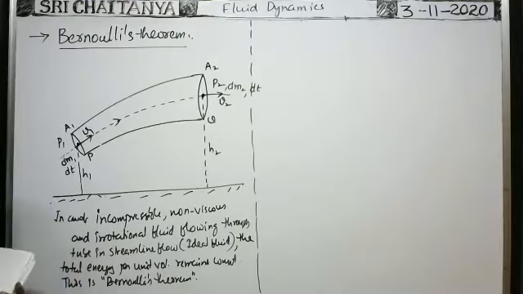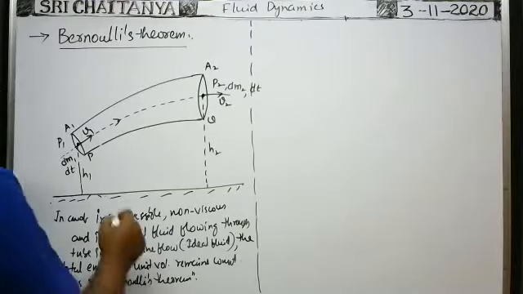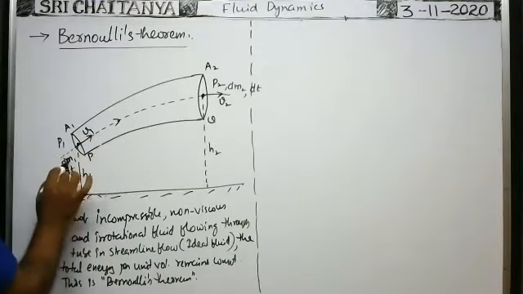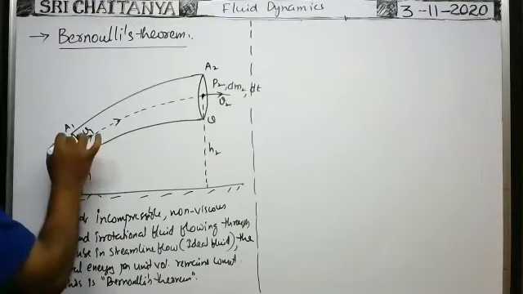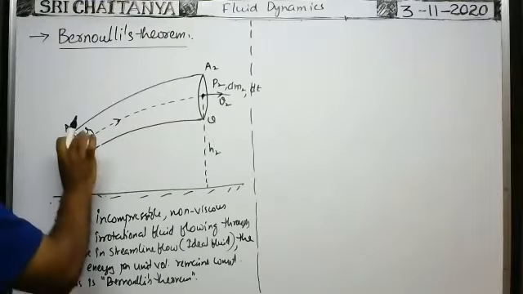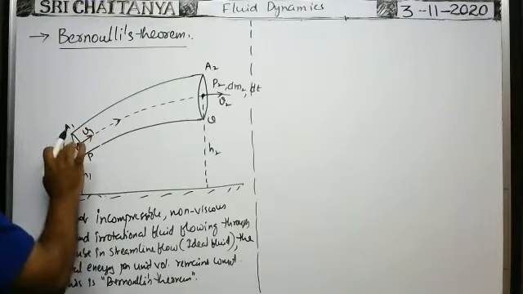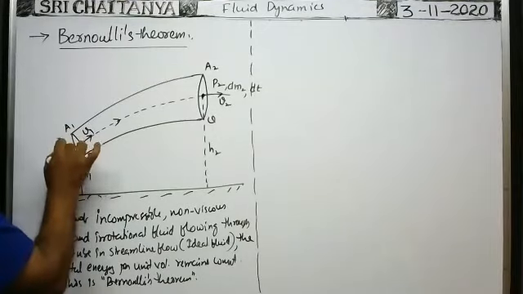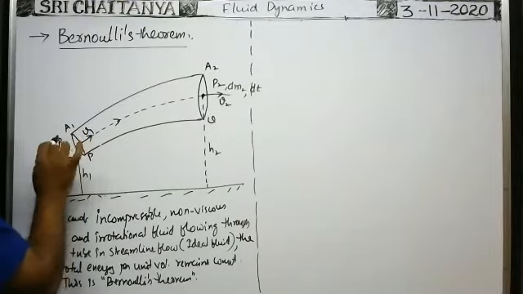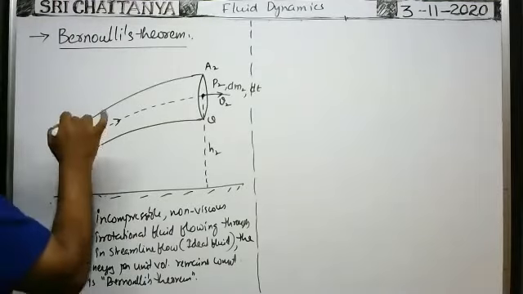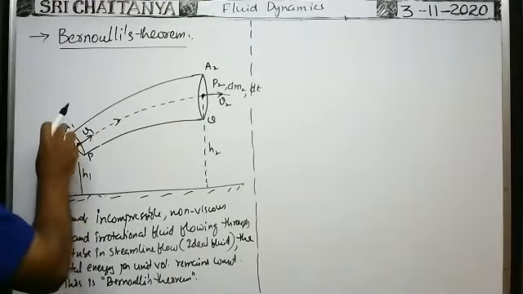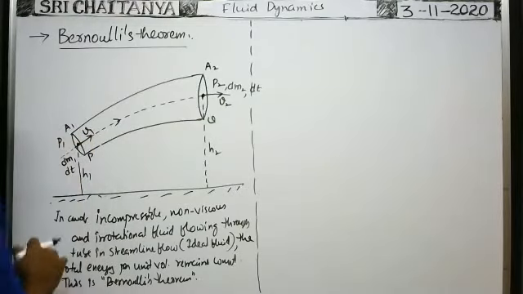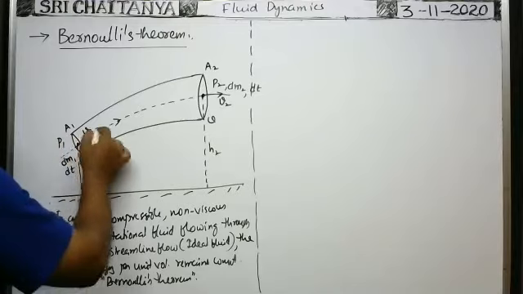Here you see, force acts on this fluid element of mass dm1. Pressure P1 into area of cross section A1 is the force exerted by this pressure on the fluid element while entering. Okay, force into displacement of the fluid.